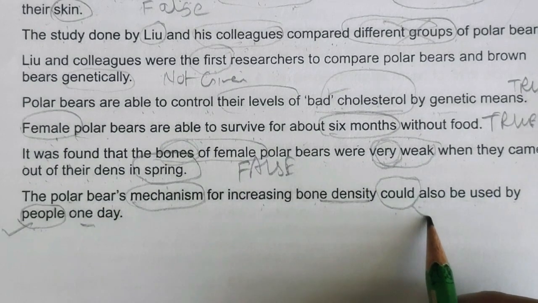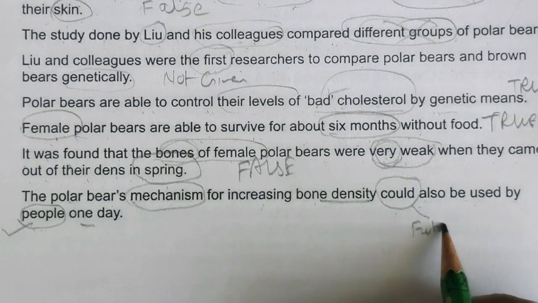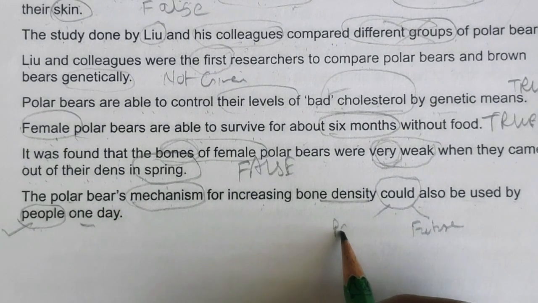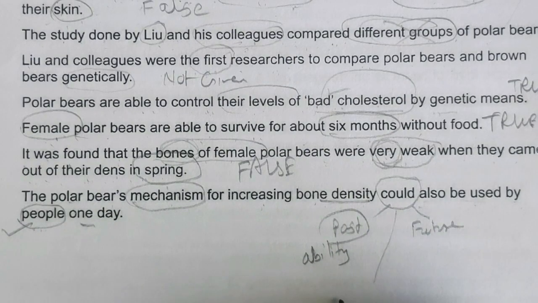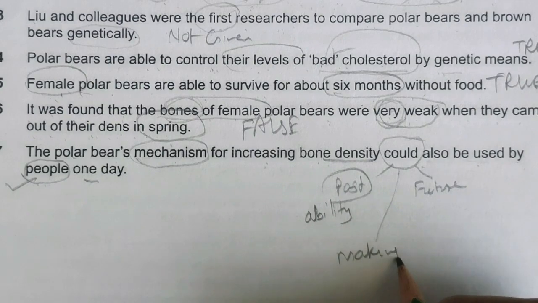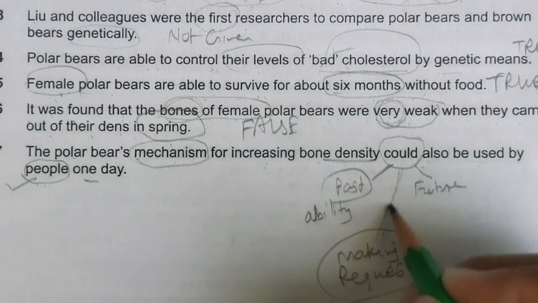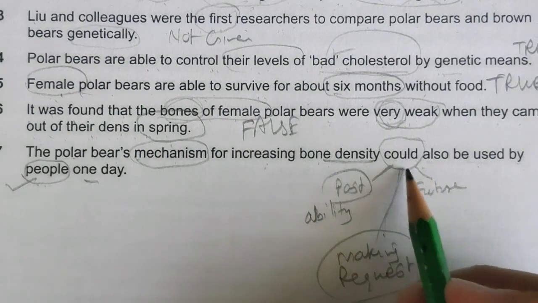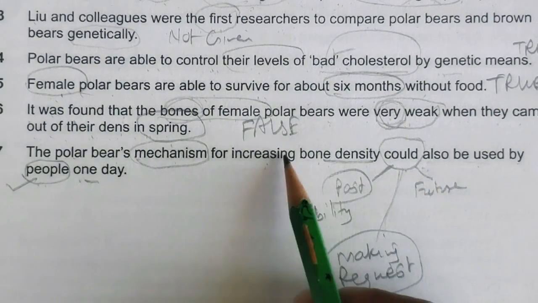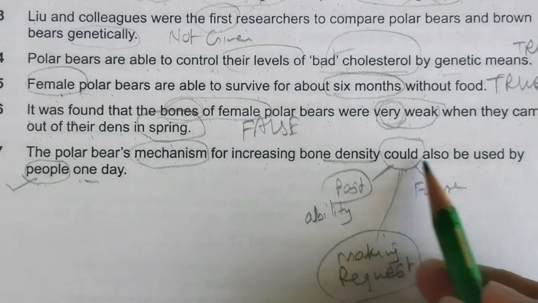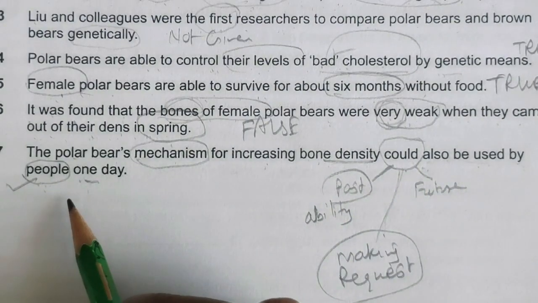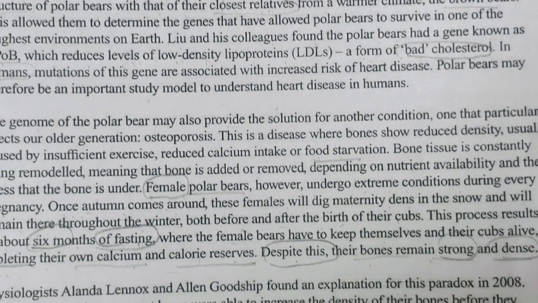So could we can use in future tense. And could we can use for past tense also, showing your ability to do in the past. And could we can use for making requests also. So these three important things we can do with could. So here, one day, they are saying this mechanism could also be used by people one day. It means one day, for future kind of thing they are talking.